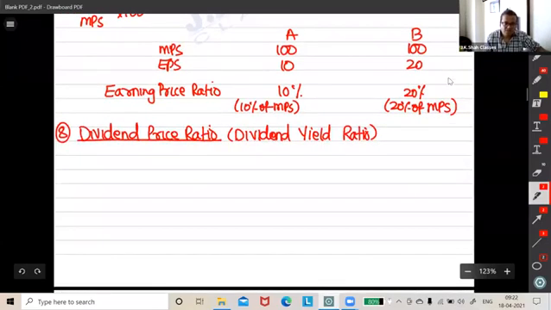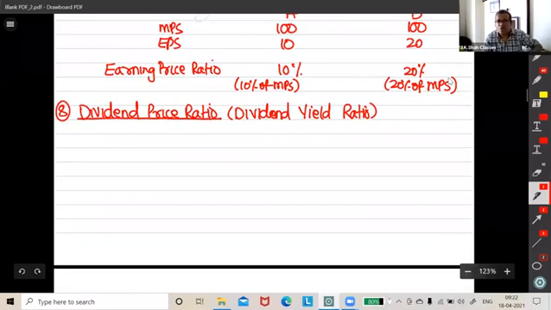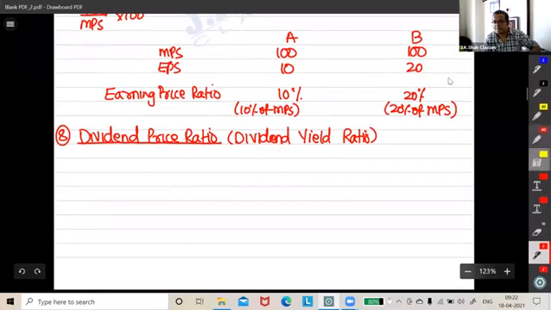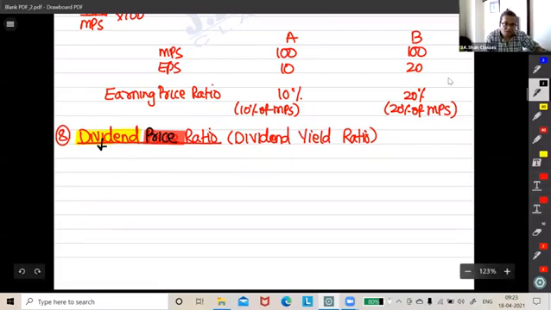Simple. It is the ratio of dividend with that of what? Price. Dividend means dividend per share, and price means again MPS only, market price per share.